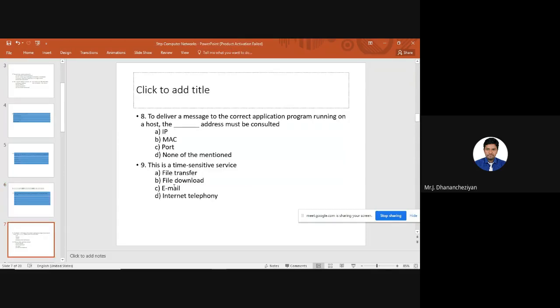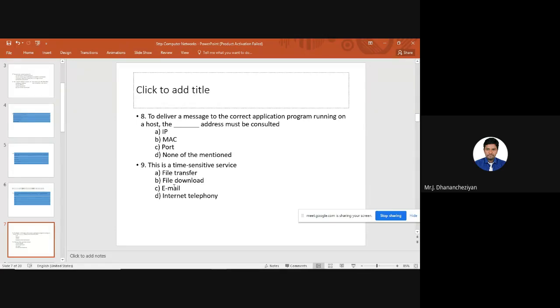Next question: to deliver a message to the correct application program running on a host, the dash address must be consulted. It is a very simple and open question. Here I am talking about an application program running on a host. There are 2 hosts running different application programs. When I talk about an application program, I am talking about process address or port address. The options are IP, MAC address, and port address. The answer is going to be port address, because any application on the internet is identified based on port number or port address. Port address is a 16-bit identifier.